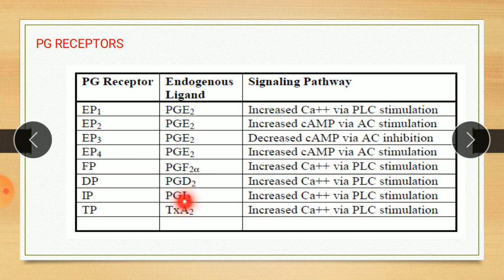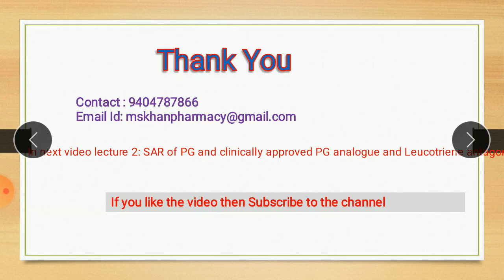These are the ligands, which prostaglandin interacts with which type of receptor. And there is a secondary messenger. So again here there are 2 secondary messengers, phospholipase C or it may be adenyl cyclase. So these are the signaling pathways of prostaglandin on their receptors. So it is about the prostaglandin receptor. So in the next video, that is lecture 2, we will cover SAR of prostaglandin and clinically approved prostaglandin analogs and leukotrienes.